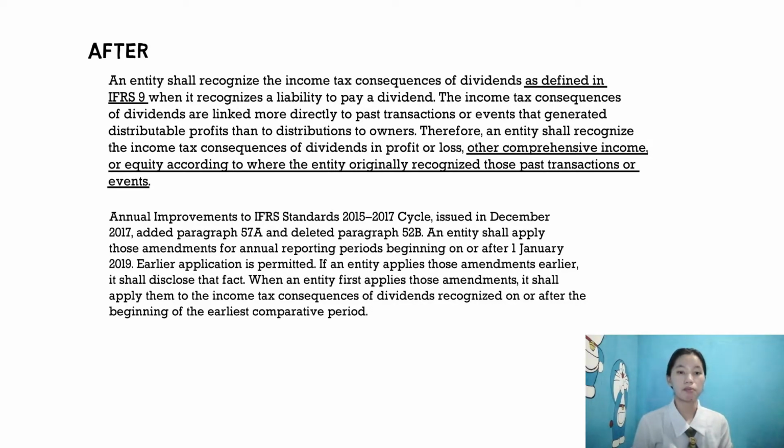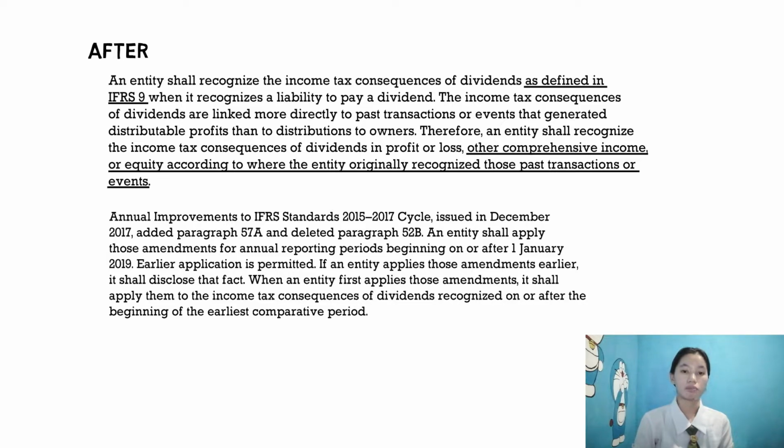To simplify, the amendments make changes to IAS 12 only to clarify how adjustments to income taxes payable are recognized when the income tax rate payable is higher or lower if some or all of the net profits of the business are paid out as a dividend to shareholders. So let's elaborate the amendments.